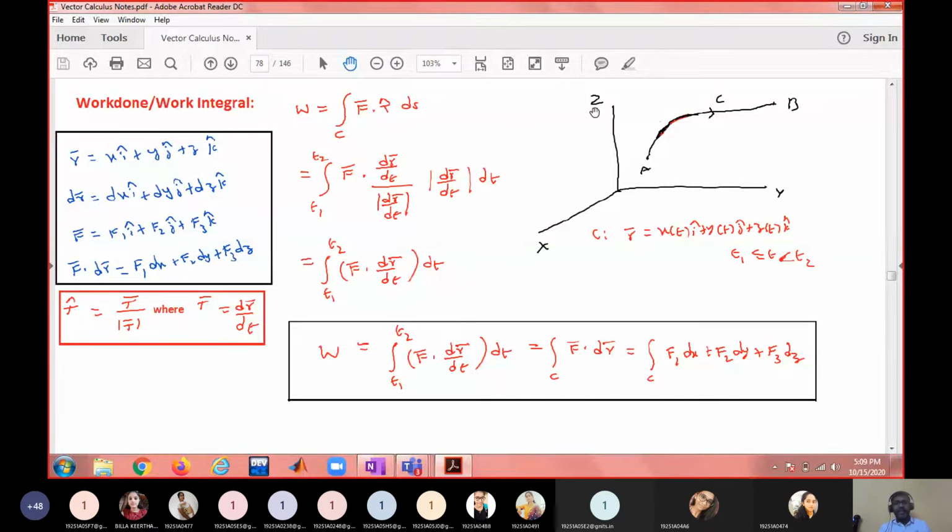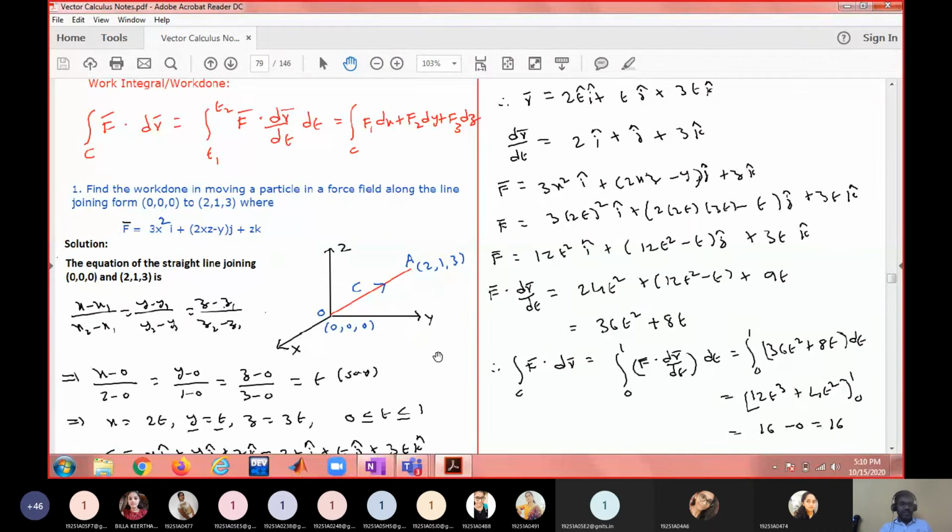If the curve is on the yz plane, x will be 0. When x is 0, dx will be 0. This will vanish. You'll see only two variables. So if you have a plane curve, one of the terms will be missing. You will have only two variables, and you eliminate one of the variables using the curve equation and evaluate the integral. But if it is an open curve, that is what you do. If it is a closed curve, you have another theorem called Green's theorem. Use that theorem.